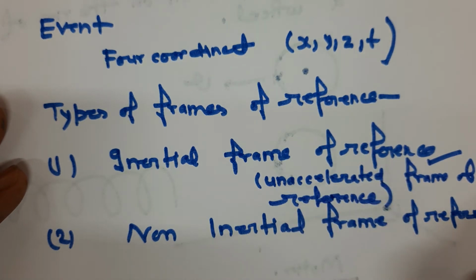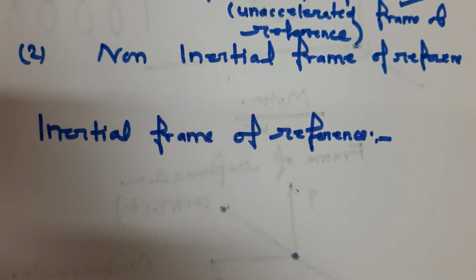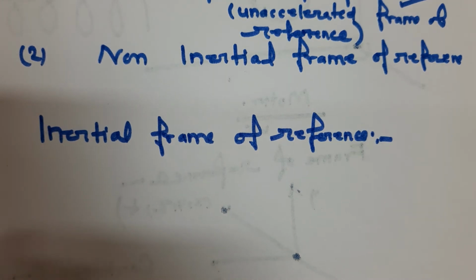And non-inertial frames of reference are examples of accelerated frames of reference. Let's discuss one by one. Inertial frames of reference are those unaccelerated frames of reference in which Newton's law holds good. What I mean is, in the inertial frame of reference, Newton's laws are valid.